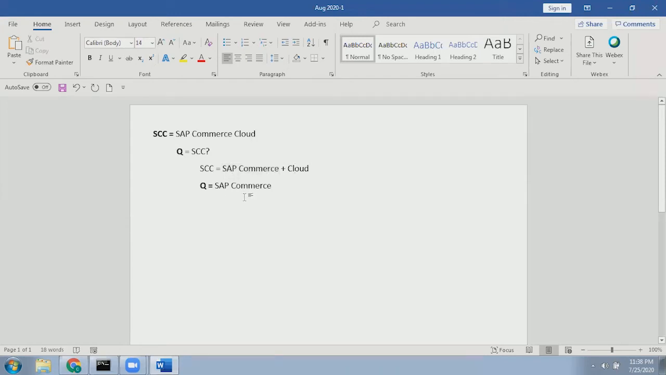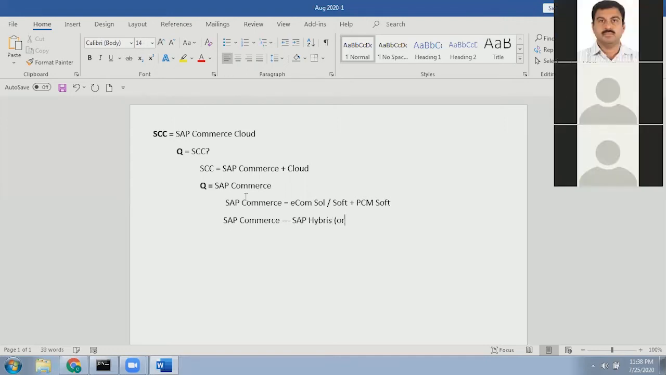Now what is SAP Commerce? SAP Commerce is an e-commerce solution or software plus PCM software. Please remember this, SAP Commerce we also call SAP Hybris, or just Hybris. These are the old names. Now everything we are calling SAP Commerce.